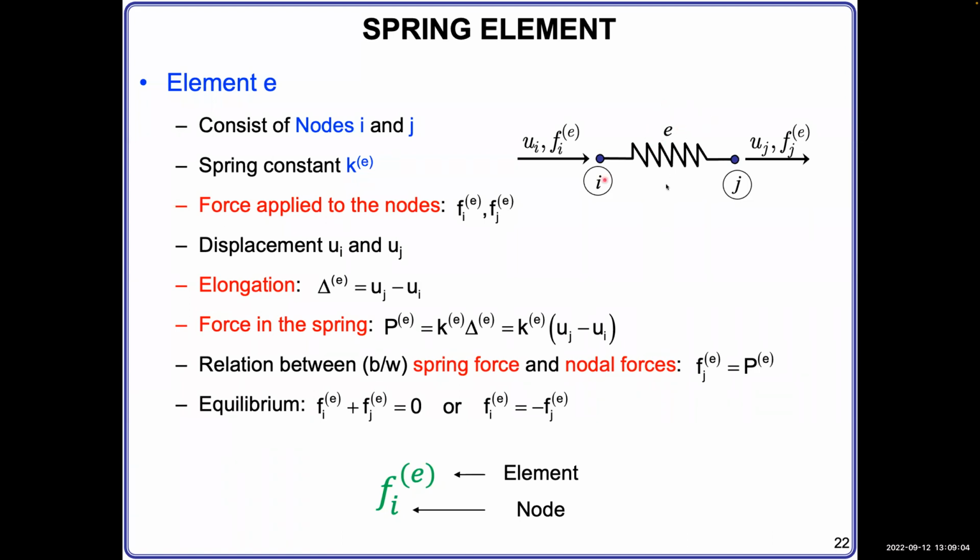This is a spring. Now, force is only applied on the nodes, not the element. So in this case, we can find the displacement of those nodes and the force on those nodes.